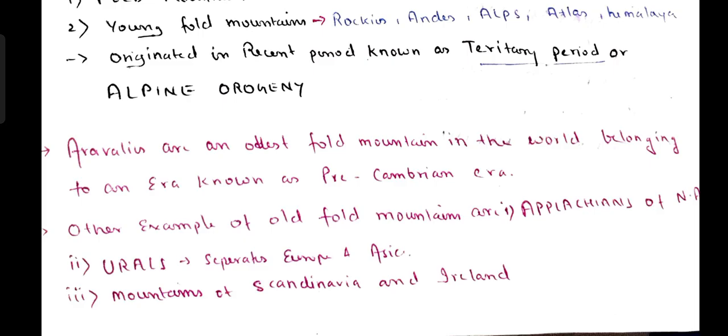So why? Because they are not young fold mountains, Aravallis and Appalachians. Young fold mountains are Rockies, Andes, etc. So why is this addition? The other mountain which is here, this is what is in USA is known as... just know the location क्योंकि हमें बार-बार we will require it many times.